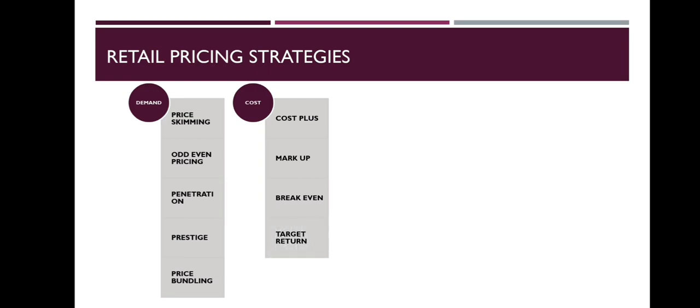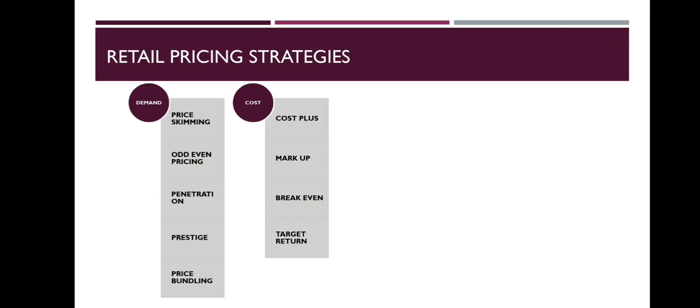Next, target return pricing. The retail company sets prices in order to achieve a particular return on investment. This can be calculated using the formula: target return price is equal to total cost plus desired percentage of return on investment, whole divided by the total sales in units. Suppose, for example, the total investment is rupees 10,000, the desired return on investment is 20%, the total cost is rupees 5,000 and the total expected sales in units is